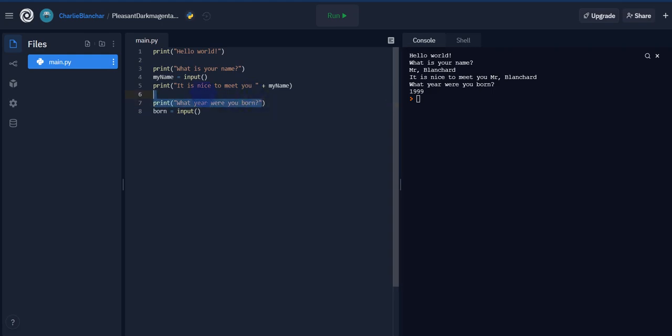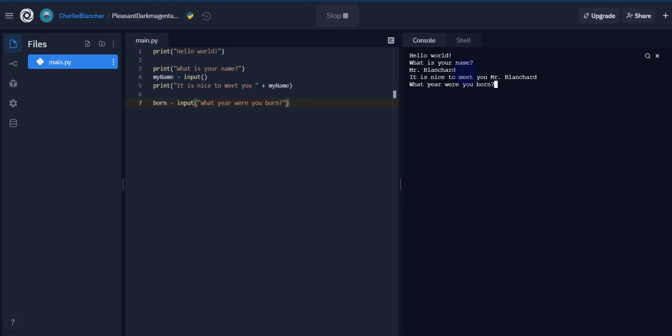So I'm going to take all of this right here, and I'm just going to do Control-C, copy, and then Control-V, paste, and I'm going to get rid of this line 7 for right now. So my input now has this argument, what year were you born? So I'm going to run again. So what is your name? So this is same as before, so it's got the next space down, Mr. Blanchard.